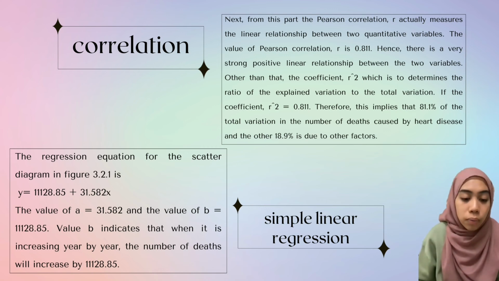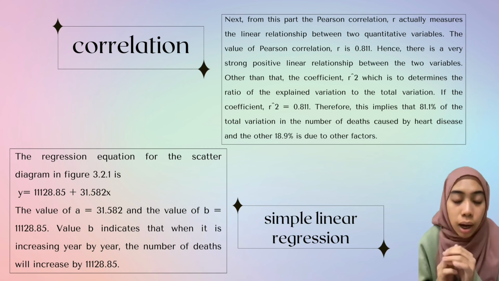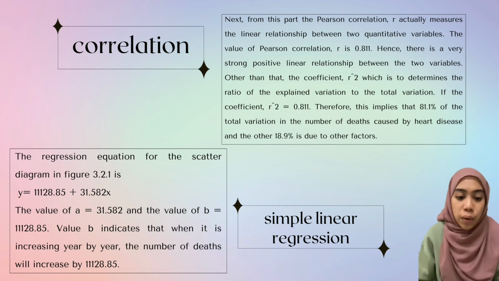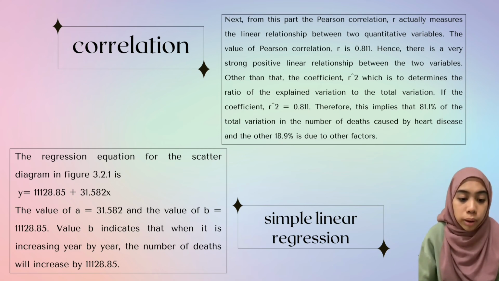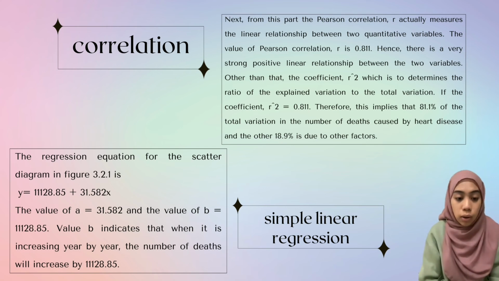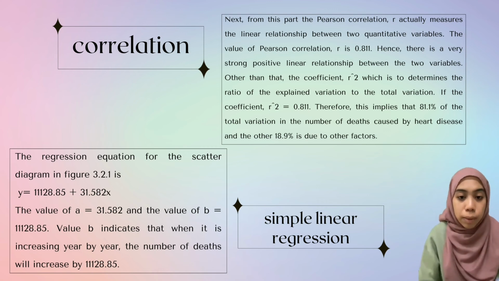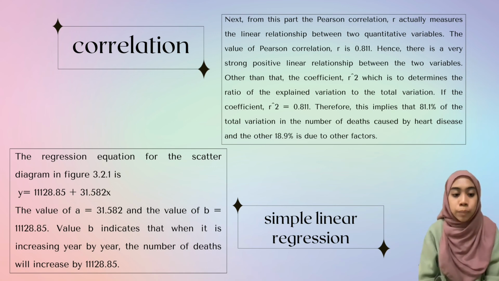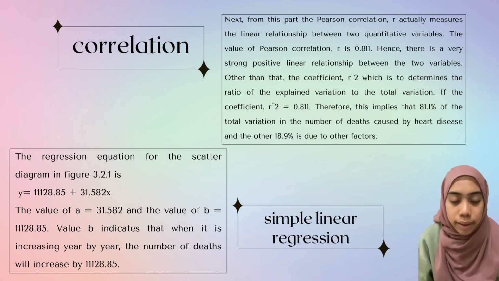The value of R is 0.811, a very strong positive relationship between the two variables. The coefficient R² determines the ratio of the explained variation to the total variation. If the coefficient is 0.811, this implies that 81.1% of the total variation of the number of deaths caused by heart disease is explained, and the other 18.9% is due to other factors.